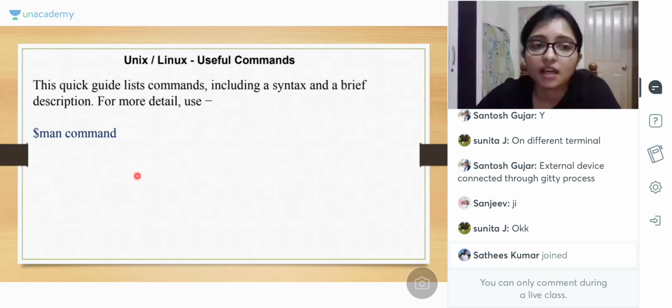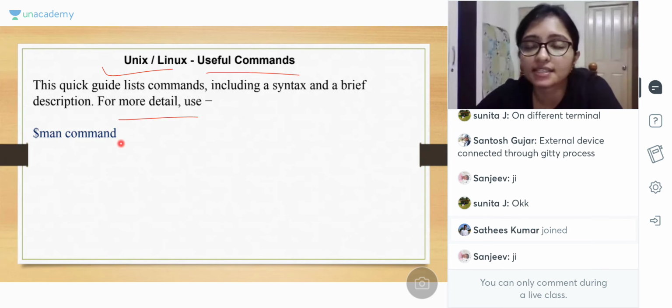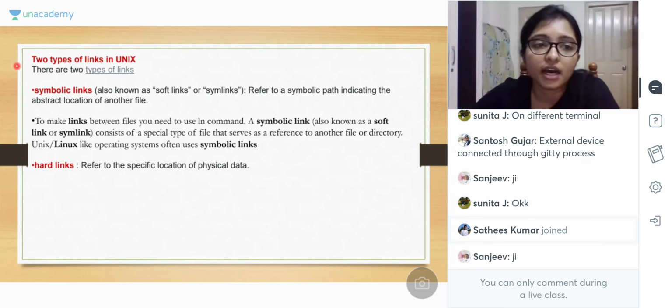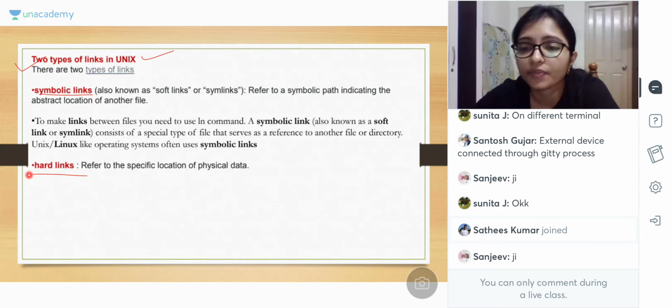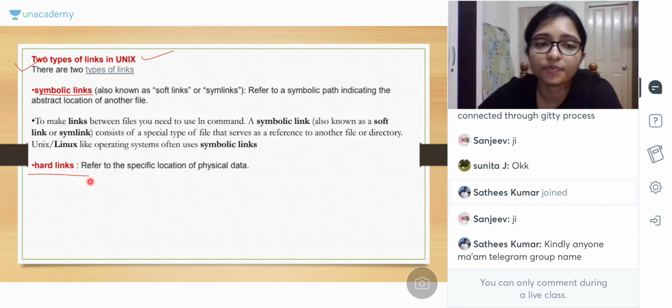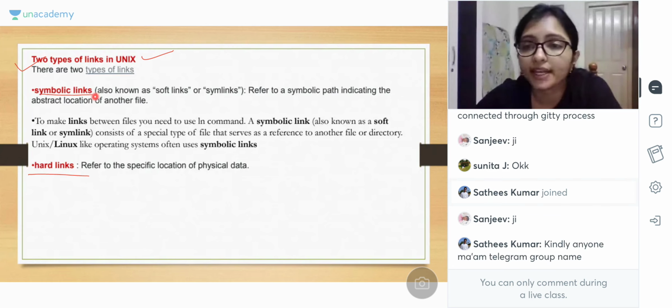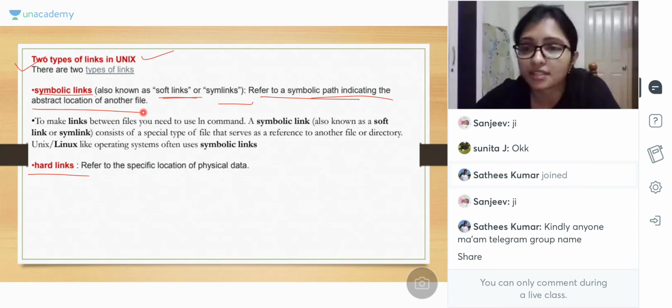Got it? Yes. Now come to the useful commands. Yesterday we discussed the man command. Now there are links. Yesterday there was some confusion about symbolic link and hard link. Kindly, anyone, share here whatever you have. So symbolic link is the soft link. How is the soft link created? Yesterday we discussed that a link is created which is abstract, not the actual link. That is not the actual link.